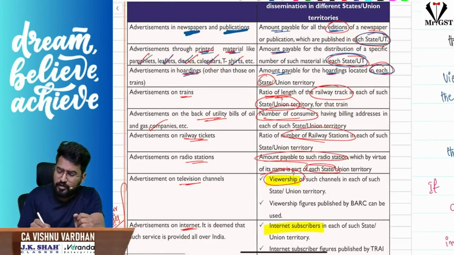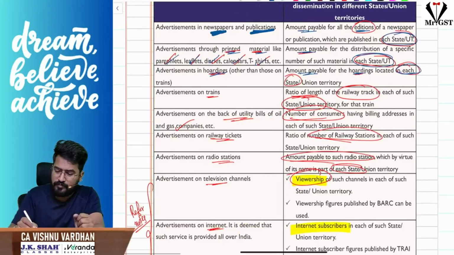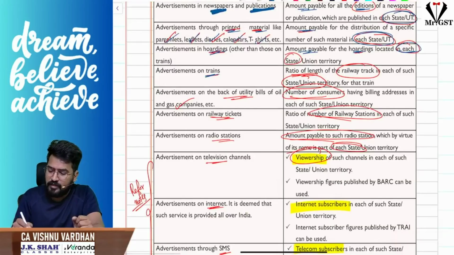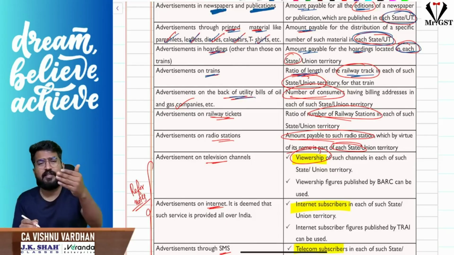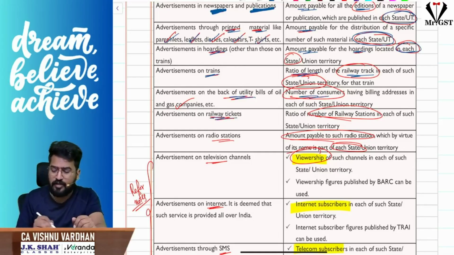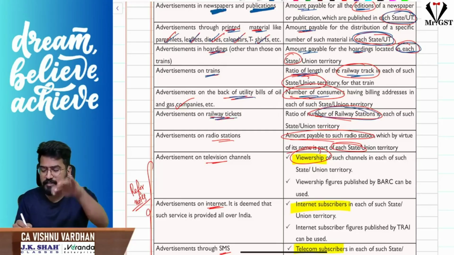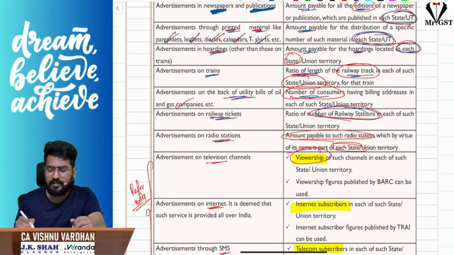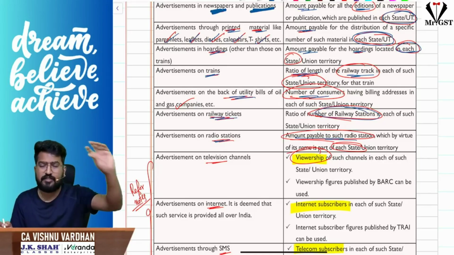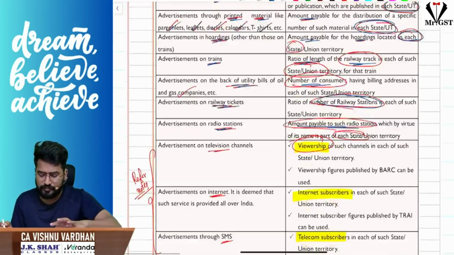You are advertising on trains, then based upon the length of the railway track in each state, you should apportion the value. If you are advertising on the back of utility bills, like electricity bills, etc., then the number of consumers in each state with respect to that utility bill. Sir, you are advertising on railway tickets, number of railway stations in the state. Okay, you are advertising in radio stations, amount payable to such radio stations in each state, for how many radio stations, how much you will pay, in that ratio you should split.